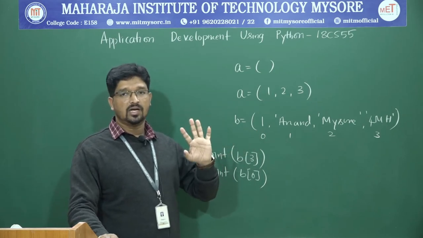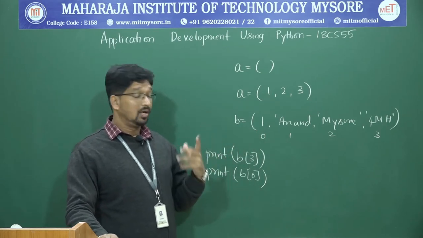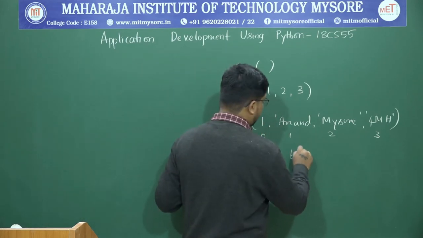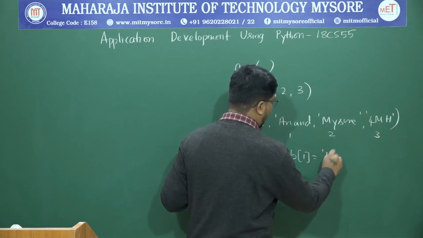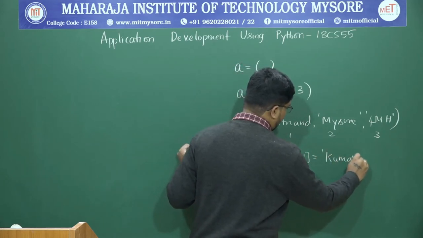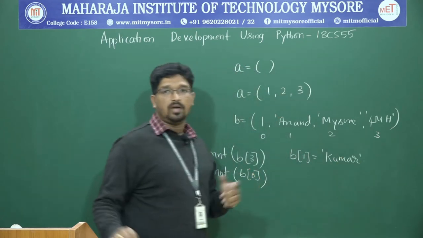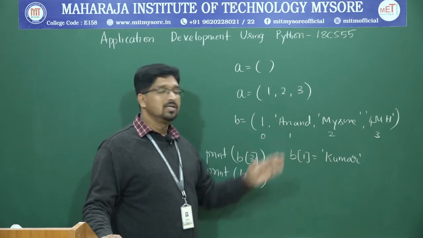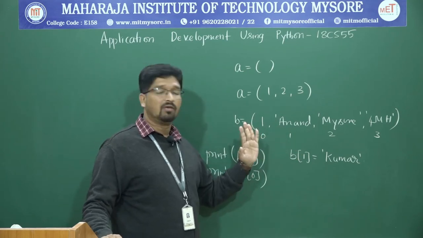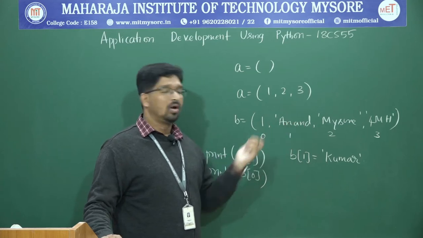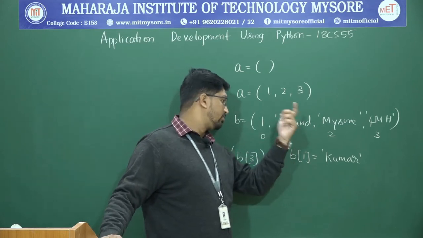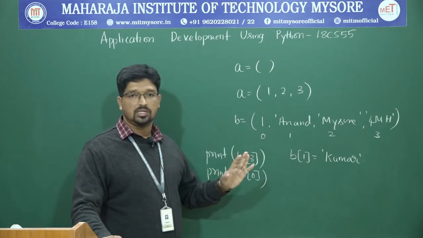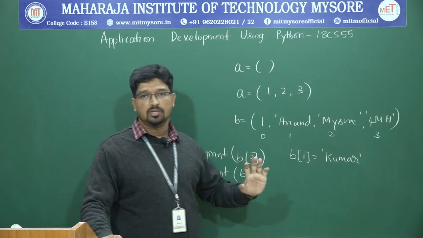The only difference is that tuples are immutable. Let us say I have B of 1 as Anand, but I want to change B of 1 to Kumar. This kind of statement gives an error, because tuples are immutable. You cannot change the value. Already there is a word called Anand. You want to change the word Anand to Kumar, it is not possible. They are fixed, you cannot change. That's why they are called immutables.